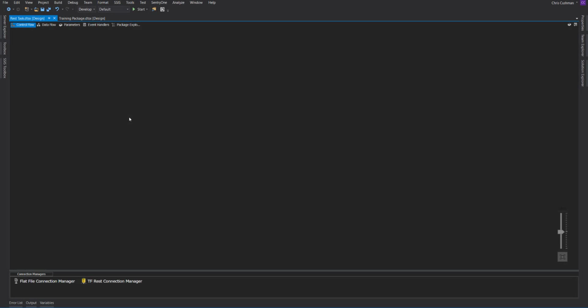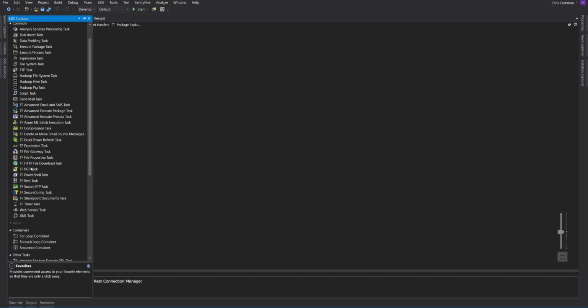This is a demonstration of the REST task for Task Factory. The REST task is similar to the REST source, but the difference is that it is actually a control flow task rather than a data flow task. So we'll open up our SSIS toolbox and drag over a REST task.